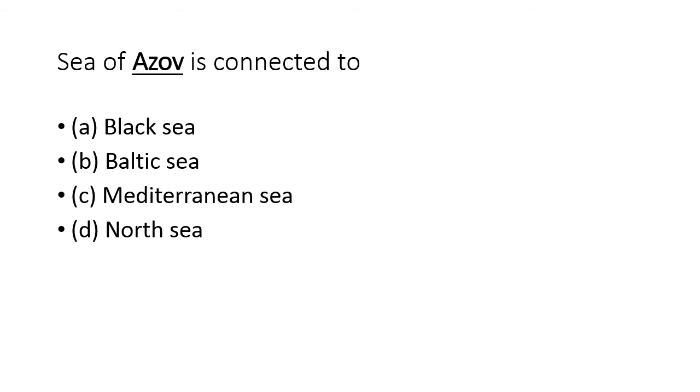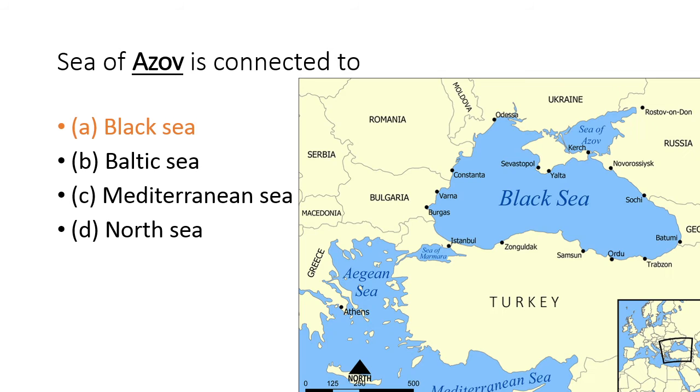Next question is, the Sea of Azov is connected to option A Black Sea, option B Baltic Sea, option C Mediterranean Sea, option D North Sea. The correct answer is A, Black Sea.